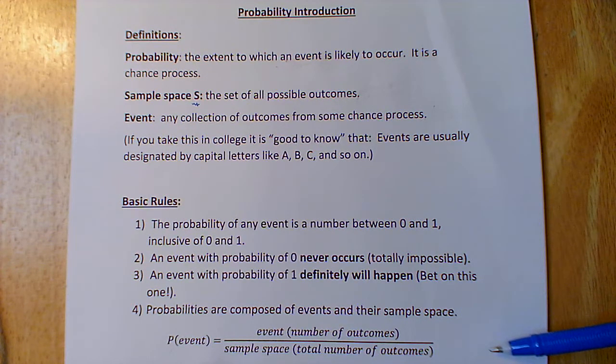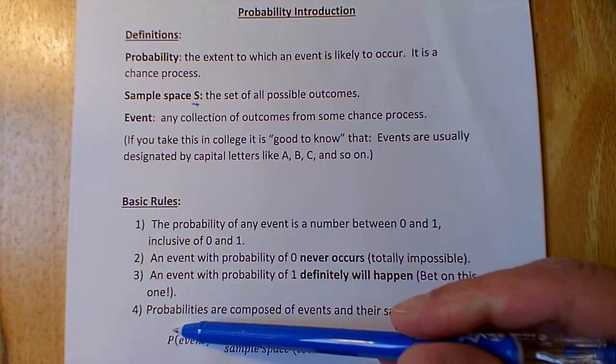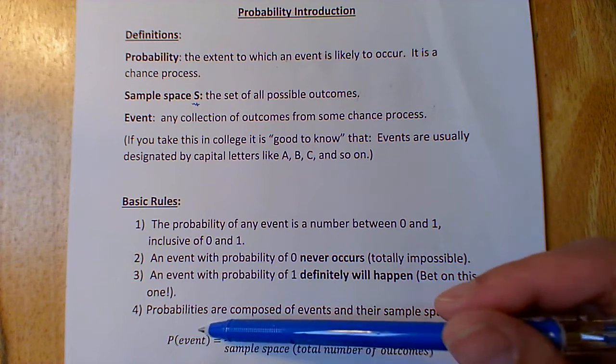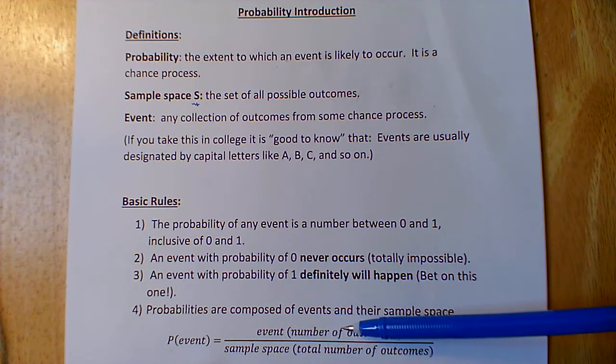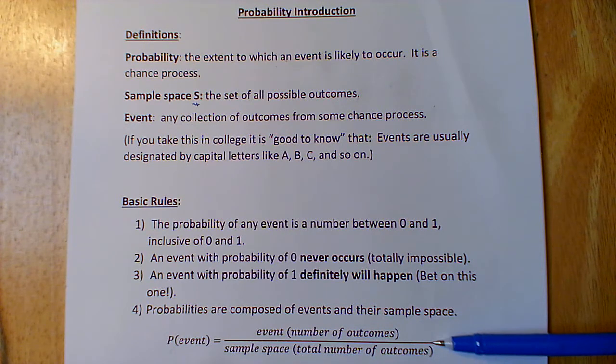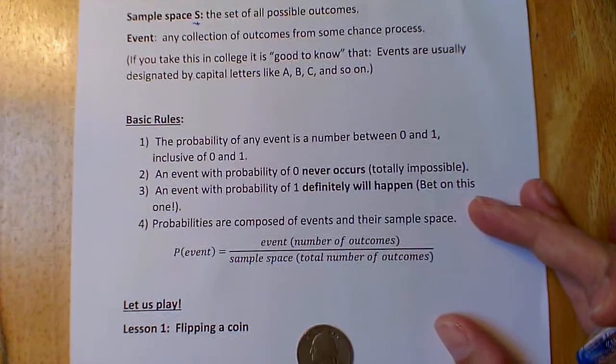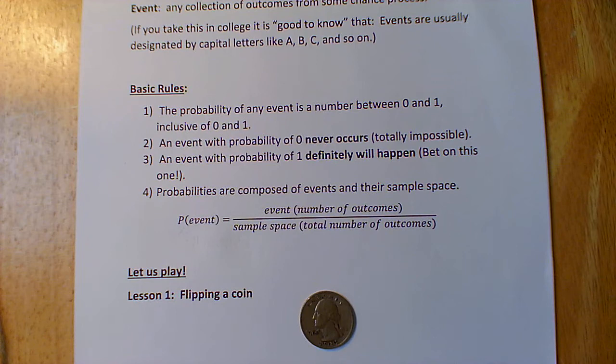And lastly, number 4, probabilities are composed of events and their sample space. So P represents the probability of the event that we're talking about, and that equals the event, which is the number of outcomes, divided by the sample space, which is the total number of outcomes. And so what we're going to be doing is just playing with a coin. We're going to be flipping a coin, and we're only going to be flipping it once.